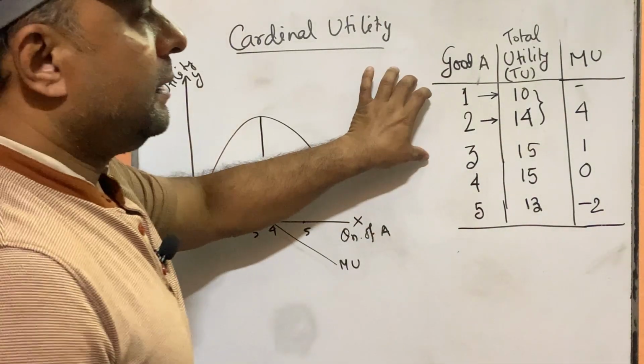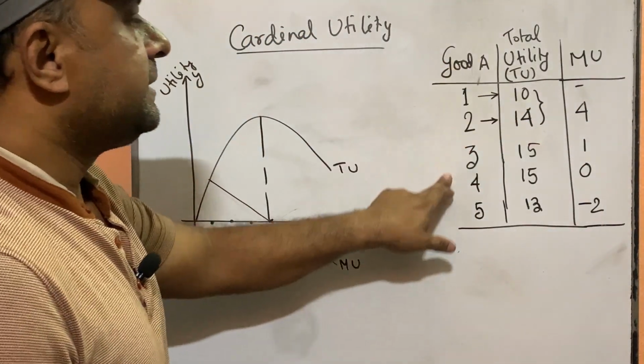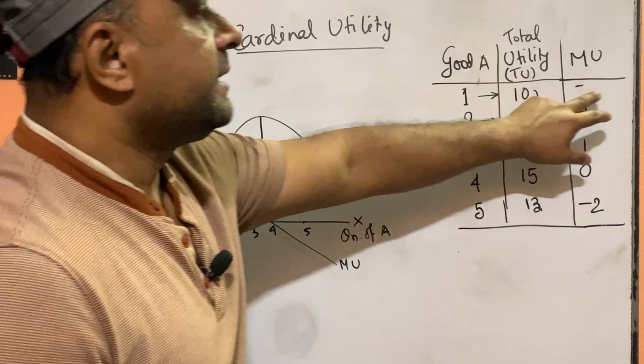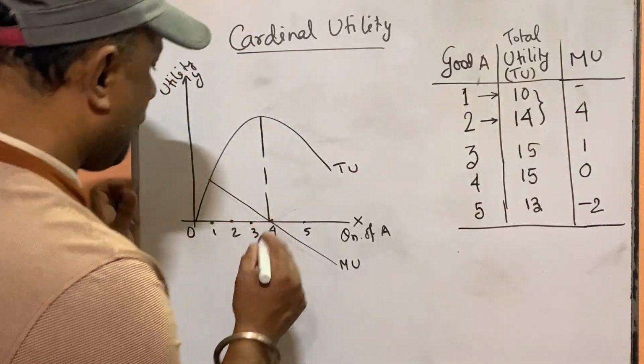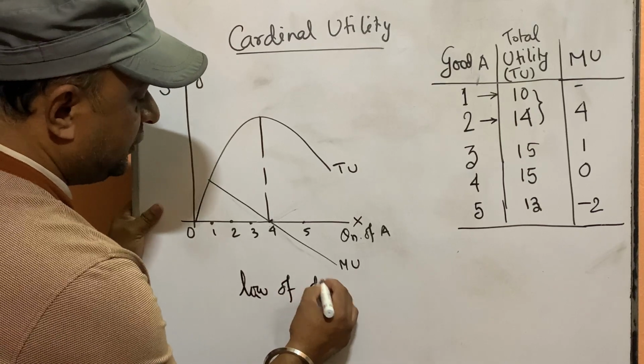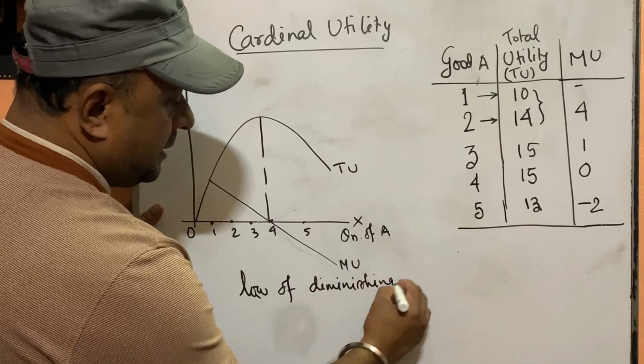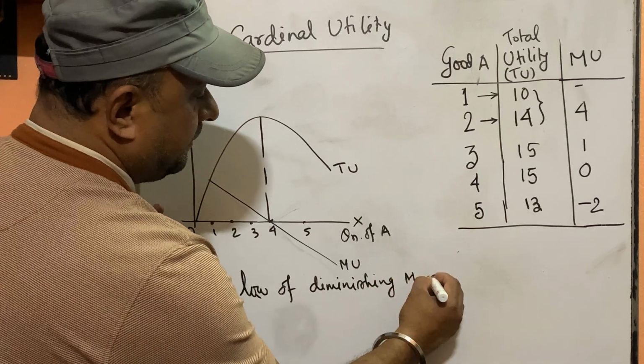Now what we see, our marginal utility decreases continuously with the increase in the level of consumption. This decreasing tendency of MU is called the law of diminishing marginal utility.